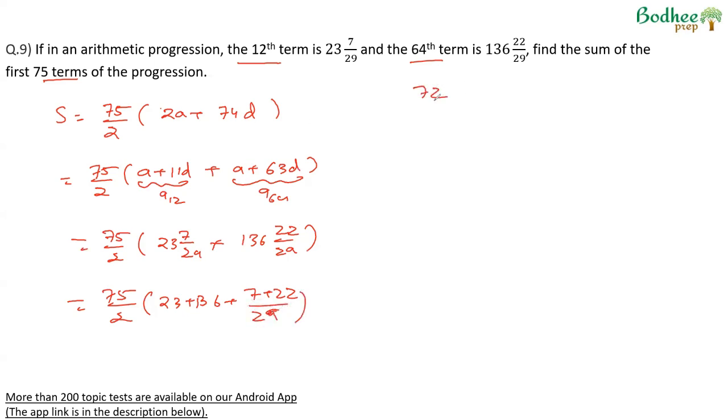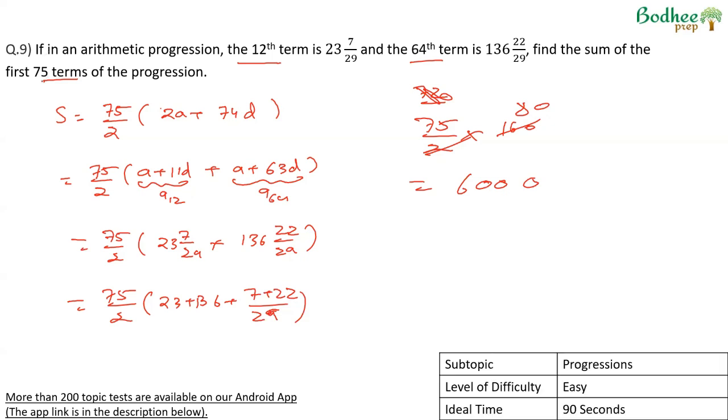which becomes 75 by 2 into 159, 160, 160 by 2. This becomes 80 into 75, which is 6,000. So 6,000 becomes my answer.